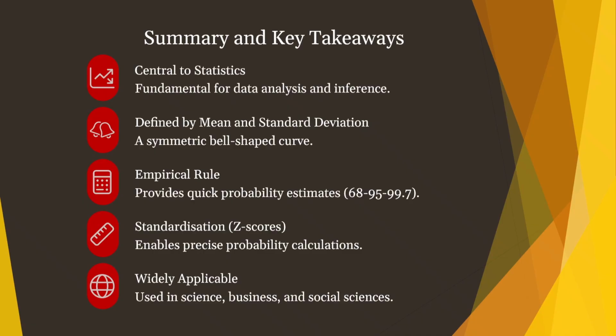It is a symmetric bell-shaped curve. Then, the empirical rule. This rule gives us quick and easy estimates of probabilities. Then, standardization, z-scores. Converting to z-scores allows us to calculate precise probabilities for any normal distribution. And then, widely applicable. You will find it is used in almost every field from science and business to social science.